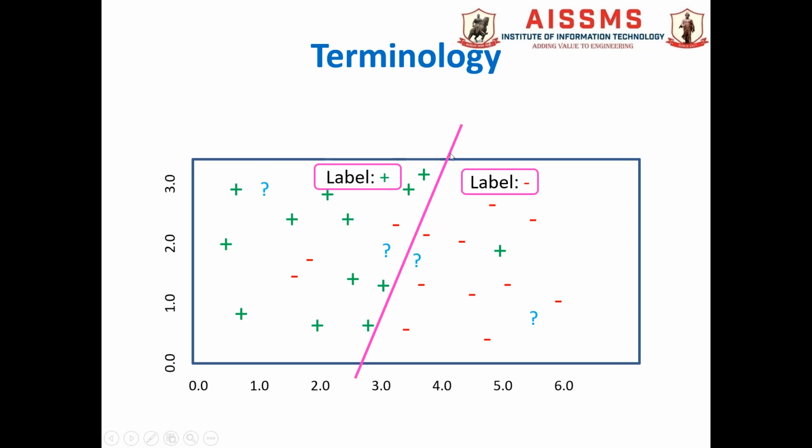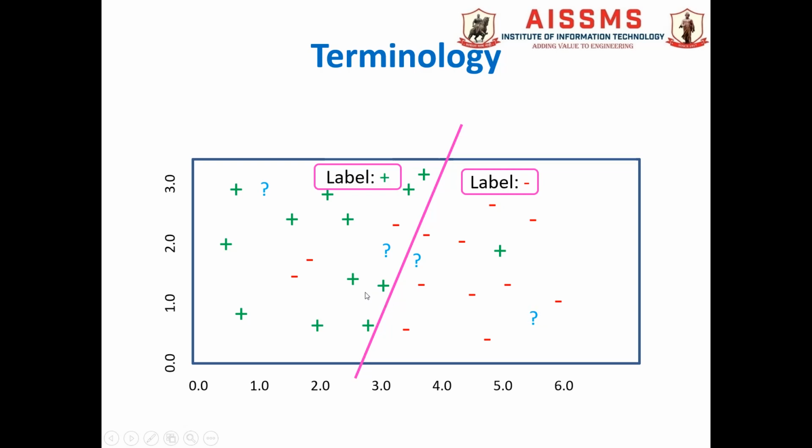Once the model is trained, we need to test whether it is appropriate or not, whether it is giving the maximum accuracy or not. For that we use the test data points. In this diagram you can observe these question marks. These are nothing but the test data points whose labels are unknown to us.